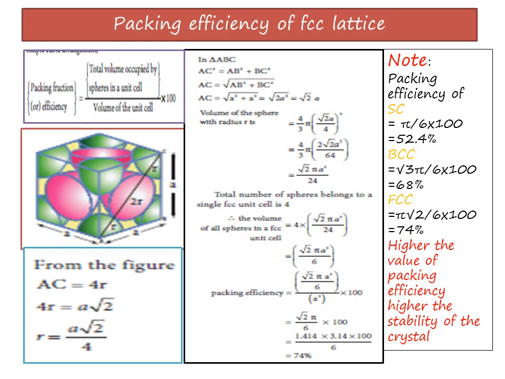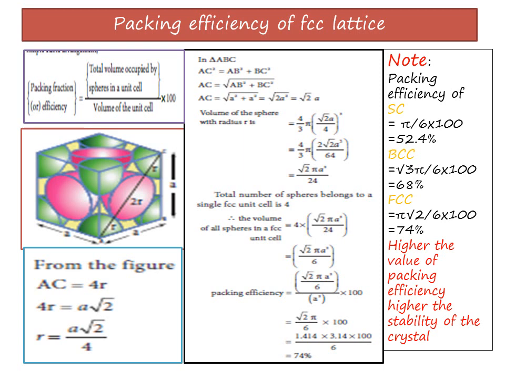What is the volume of a sphere with radius r? 4 by 3 pi r cube. So in place of r, we are going to substitute root 2 a by 4 as the radius value. So you will get 4 by 3 pi, root 2 a by 4, the whole cube. When you simplify, you get the volume to be root 2 pi a cube by 24. And the total number of atoms per unit cell in the case of a face-centered cubic lattice is 4. So you will multiply this volume by 4. So 4 into root 2 pi a cube by 24. When you simplify, you get root 2 pi a cube by 6.